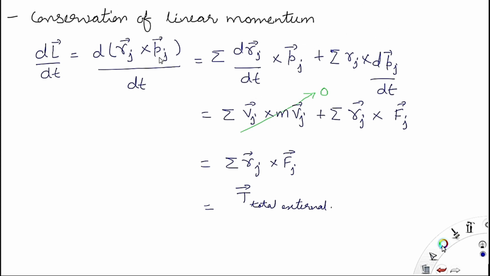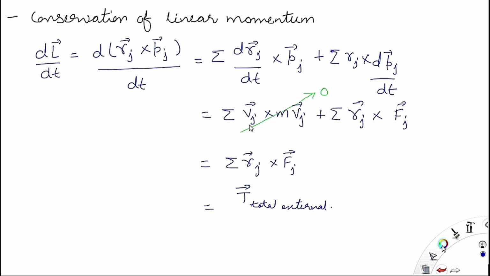Now cross product of Vj into Vj is equal to 0 because sine 0 is 0. Okay. Cross product will give you sine theta value. So sine 0 is equal to 0. That's why this term is equal to 0, because Vj cross Vj is equal to 0.